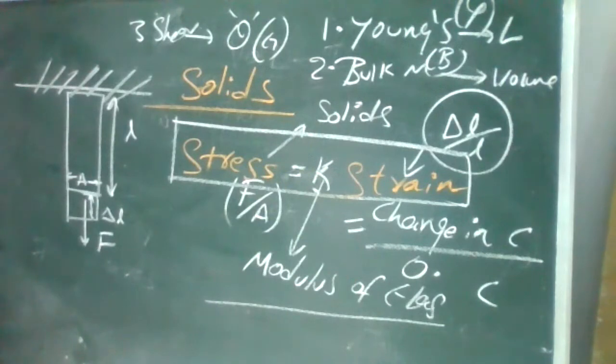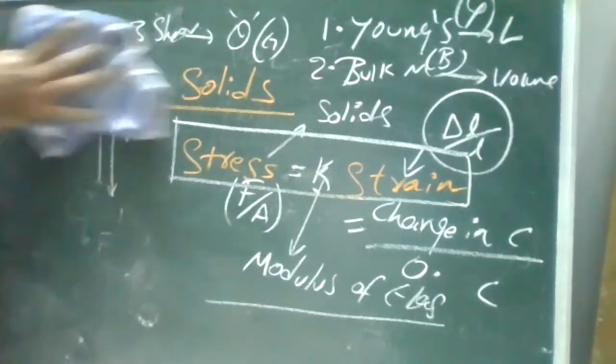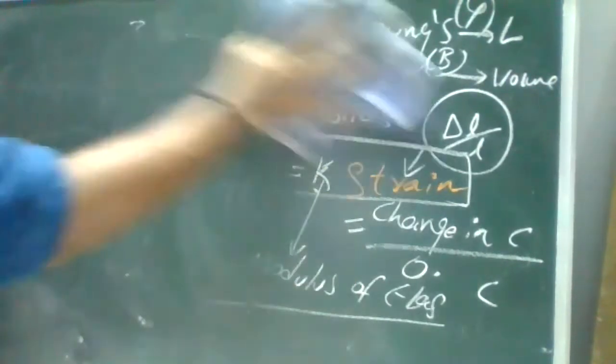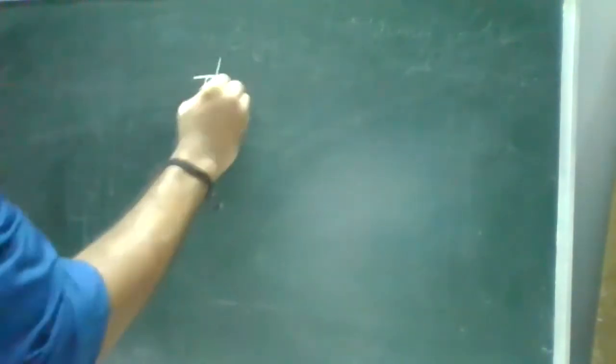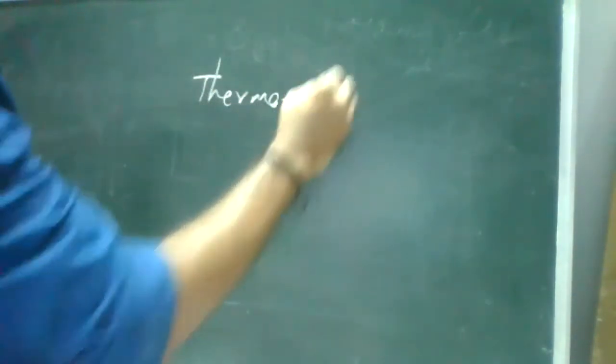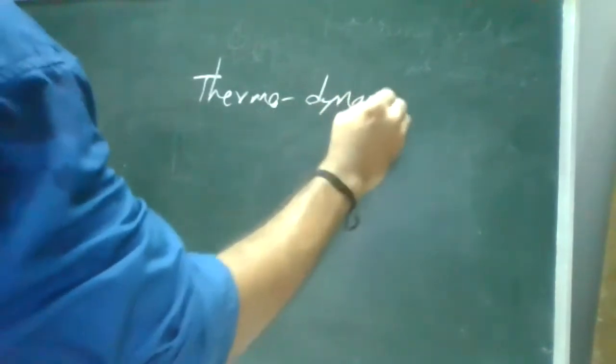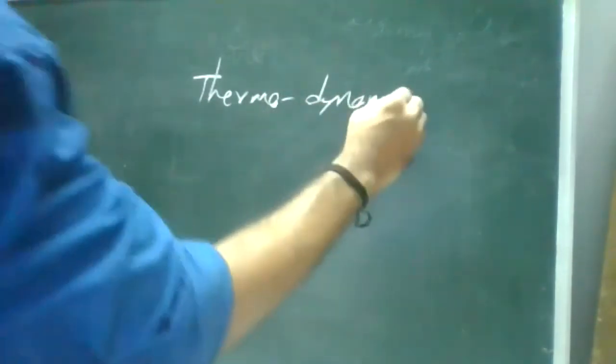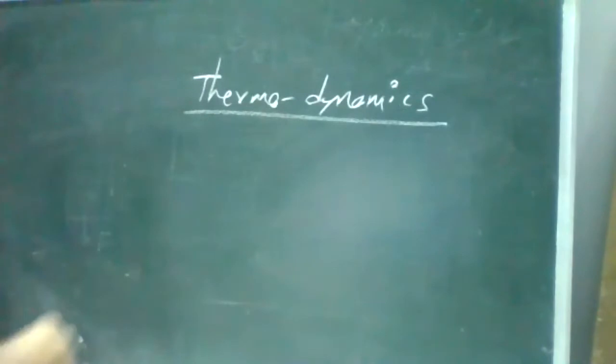Right. Now I'm going to the next one. Thermodynamics. How did they start thermodynamics in your school? Not yet, sir. Okay. Are you familiar with the name thermodynamics itself? What is the meaning of thermodynamics? Related to sun.